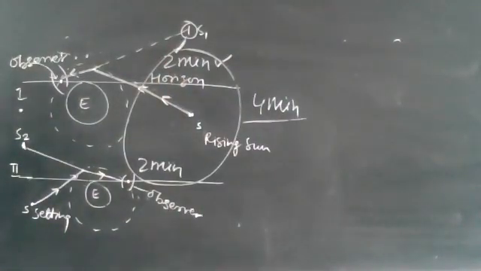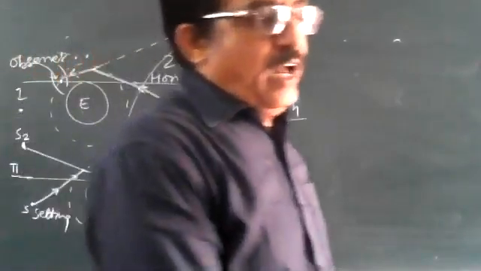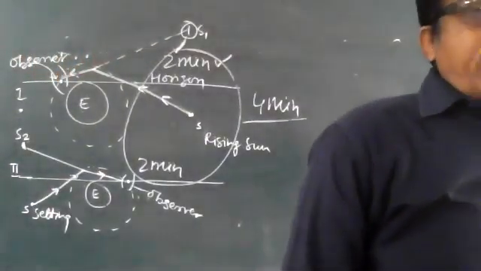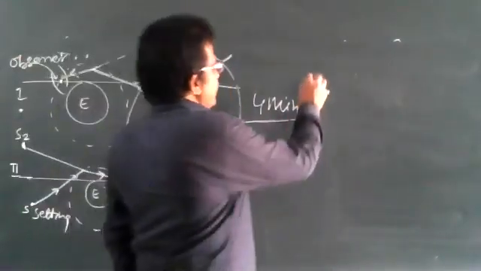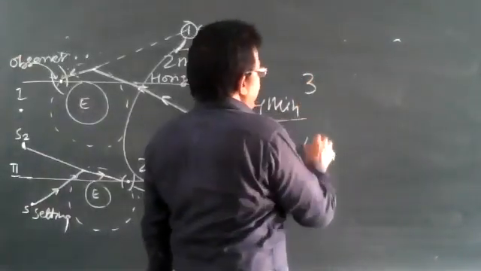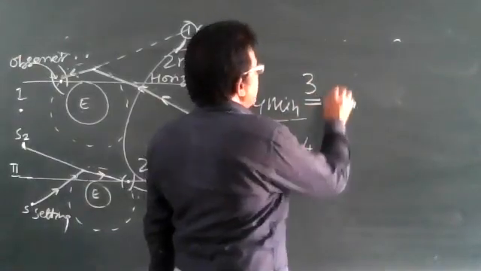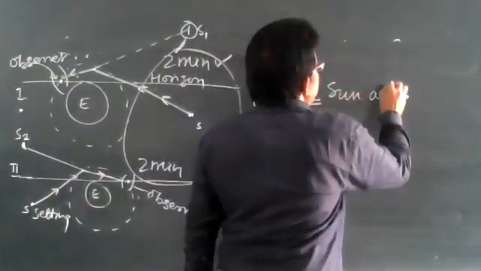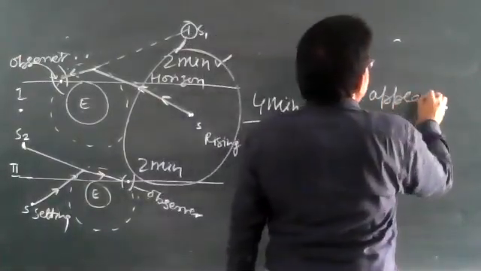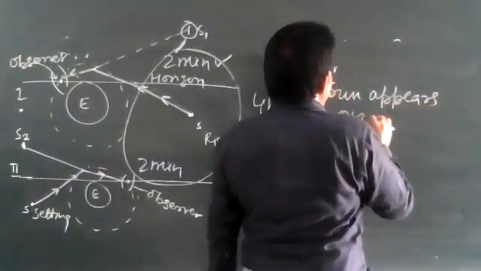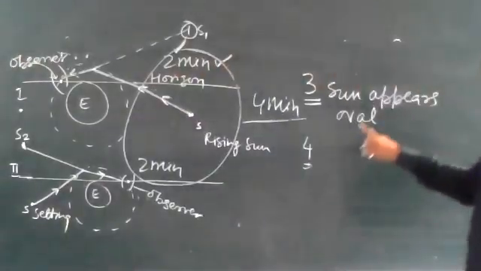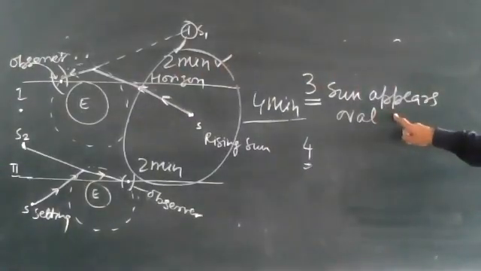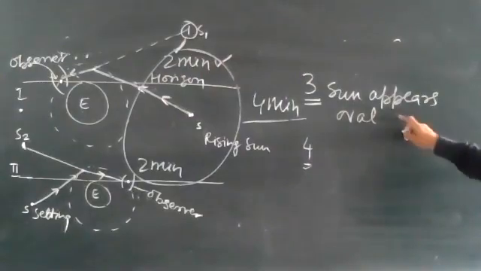Some more examples you can see and learn. Write one more example: the sun appears oval at sunrise and sunset.